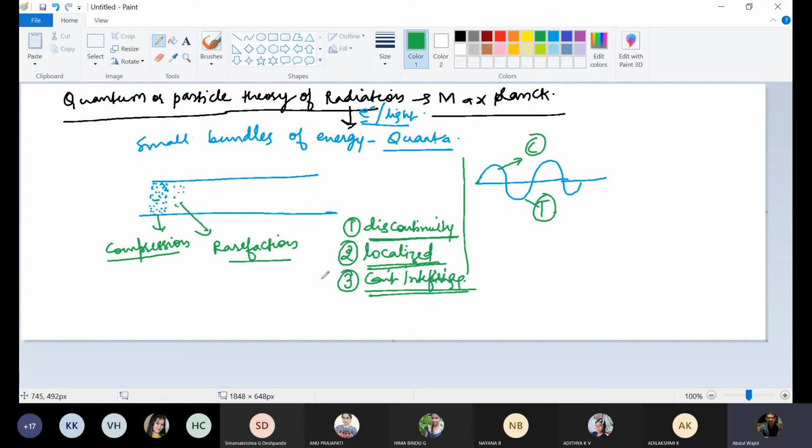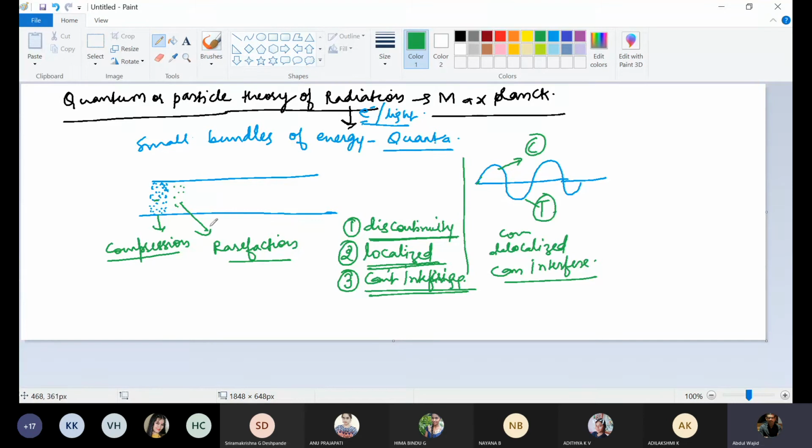Without interfering, one particle can't move further. But in waves, continuity was there, they were delocalized, from one wave another wave can pass through without interfering, so waves can interfere. So this was the difference between wave and particle.